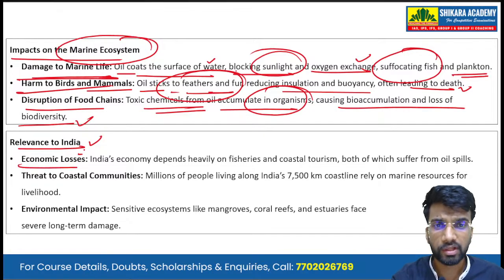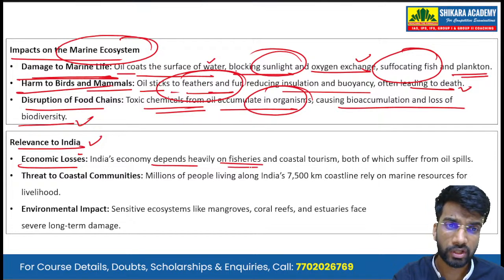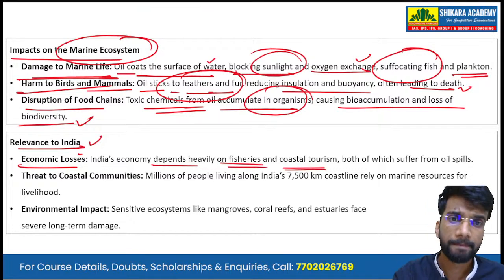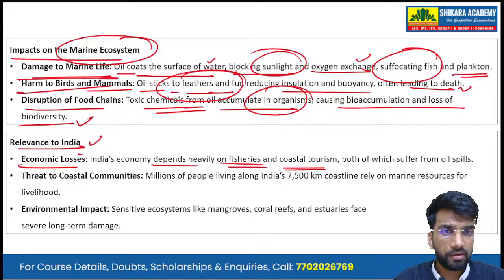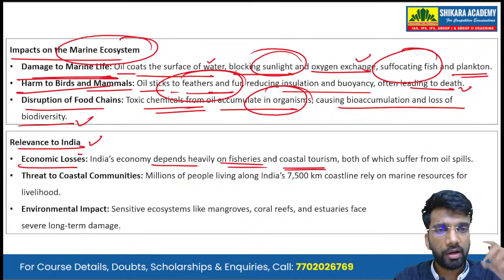First is the economic losses. India's economy depends heavily on fisheries and coastal tourism. Okay, it is very harmful in the coastal region, because this year we had an oil spill off the coast of Kerala.